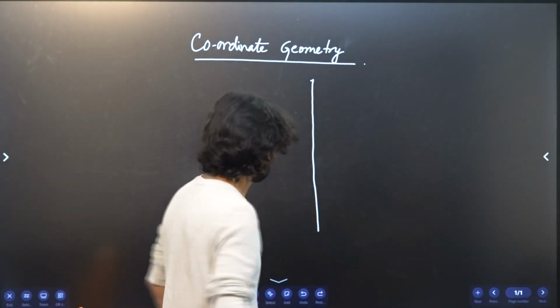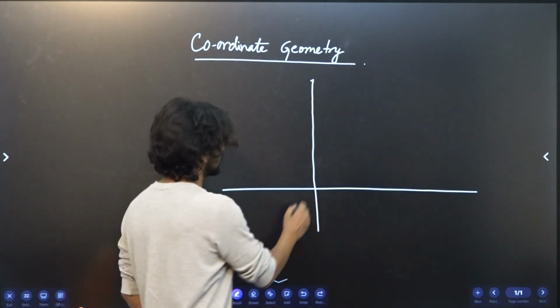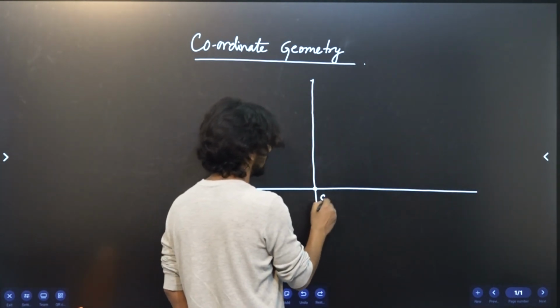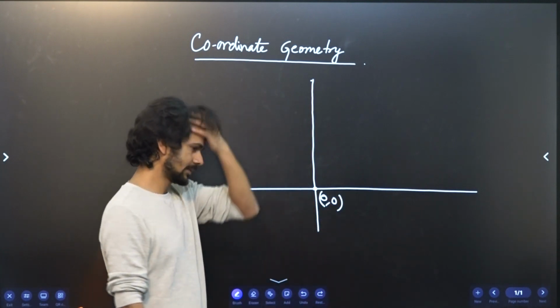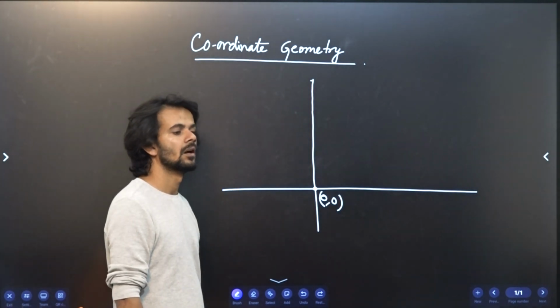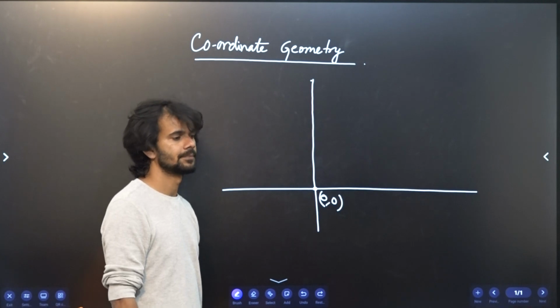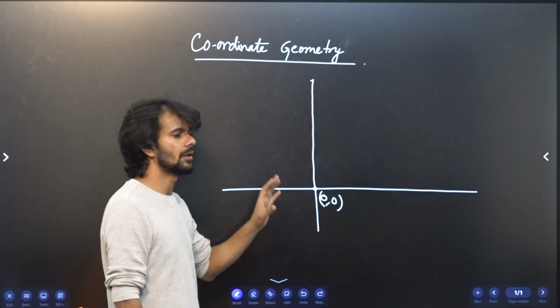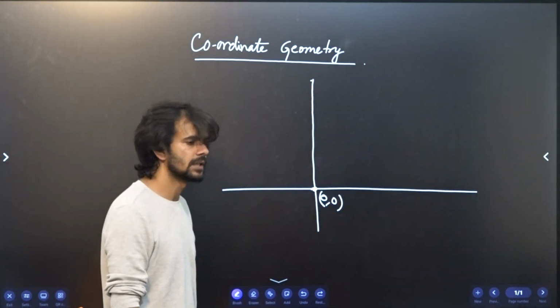So for reference, we take the origin, 0, 0, right? That's the origin of a Cartesian plane. We call it the Cartesian plane. And this is where everything starts, right?